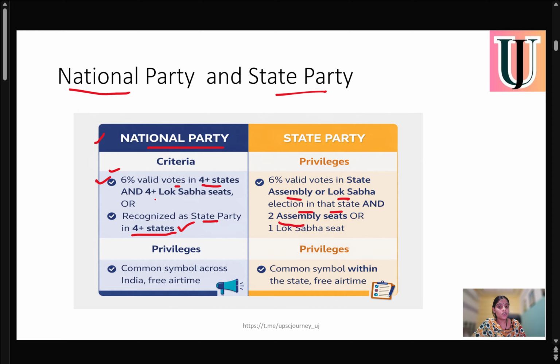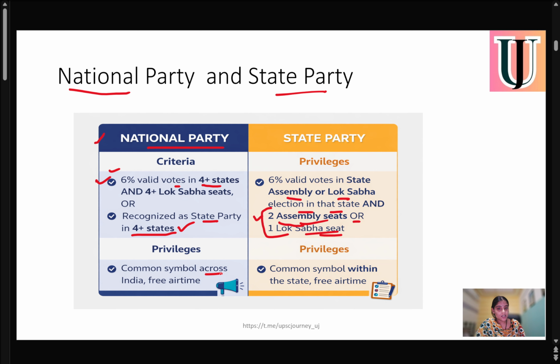So here we have seen 4 Lok Sabha seats. But here, if any party secures 6% of valid votes in a state assembly or in Lok Sabha, and similarly 2 assembly seats or 1 Lok Sabha seat. So if they get 2 assembly seats and 1 Lok Sabha seat, then they can be recognized as a state party.